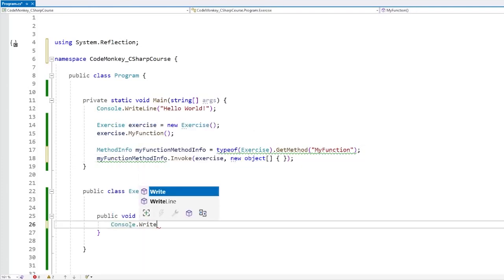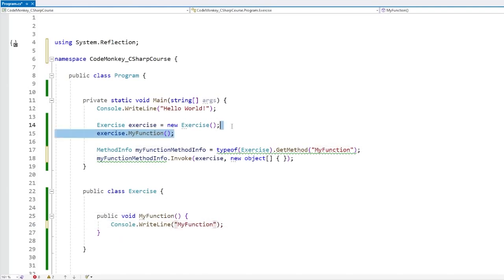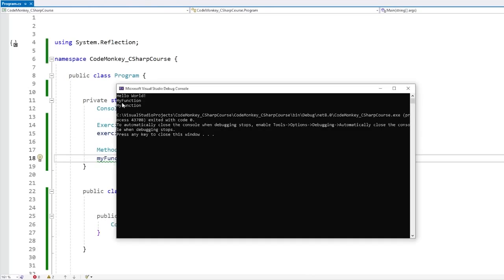So let's just put a Console.WriteLine over here, just to test it out, that we're calling myFunction. So we should be able to call it over here and also over here. So let's run. And there it is, exactly like that, the function ran twice.